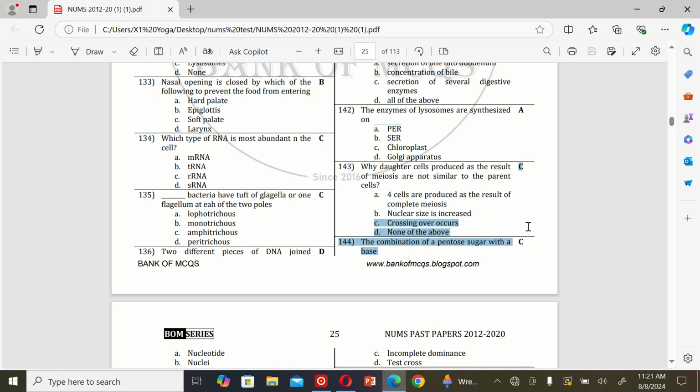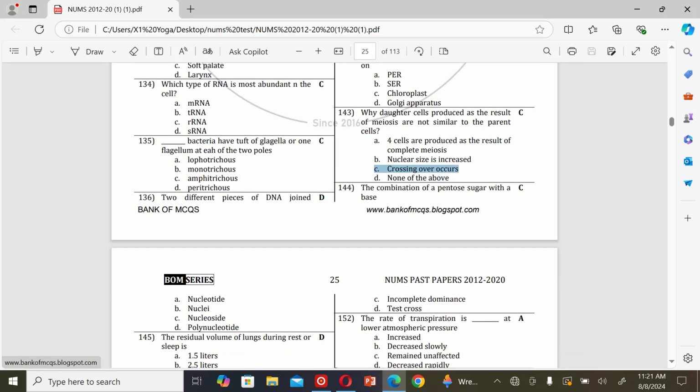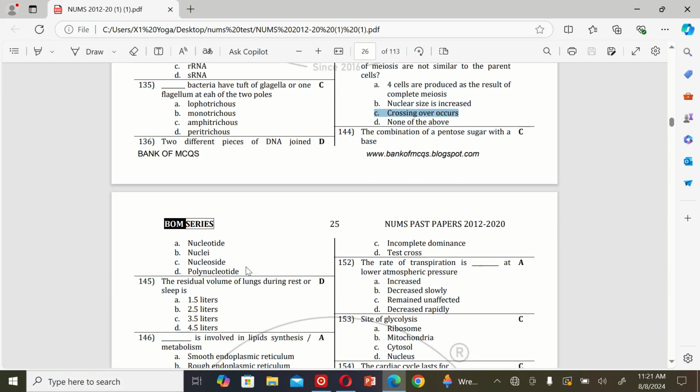Crossing over occurs. The next MCQ is: the combination of a pentose sugar with a base is A. Nucleotide, B. Nuclei, C. Nucleoside, and D. Polynucleotide. So the correct option is C.